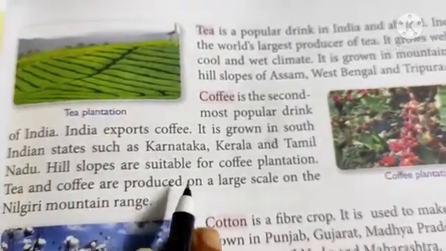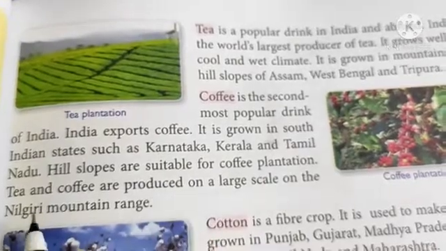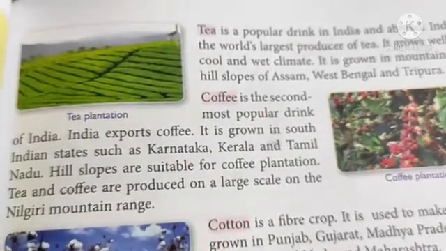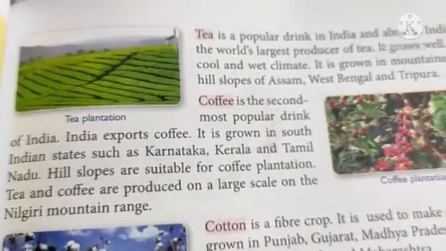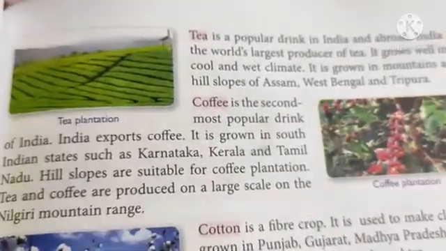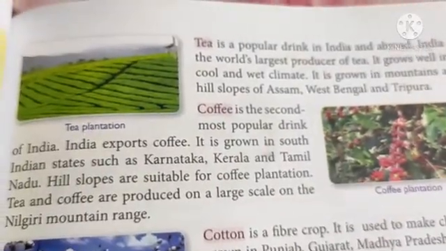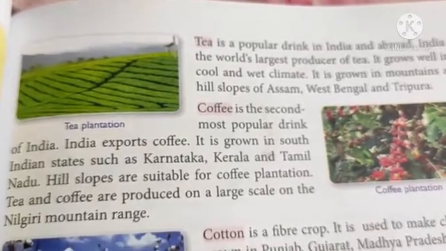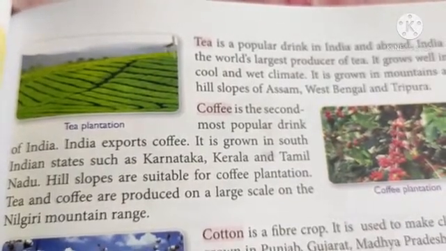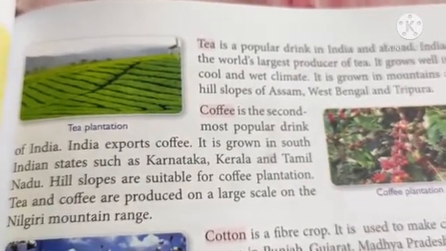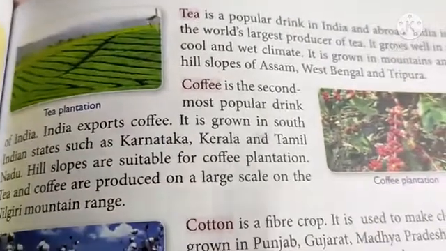Hill slopes are suitable for coffee plantation. Tea and coffee are also produced on a large scale on the Nilgiri mountain range.